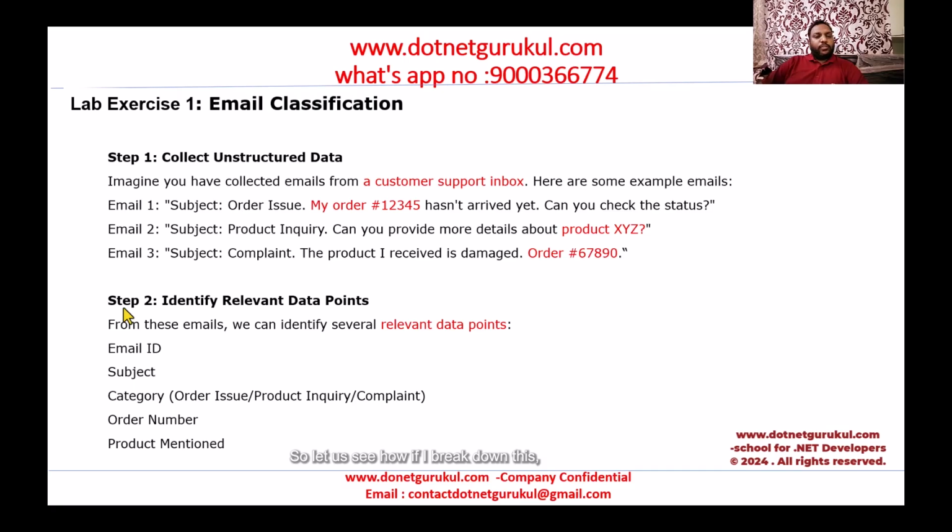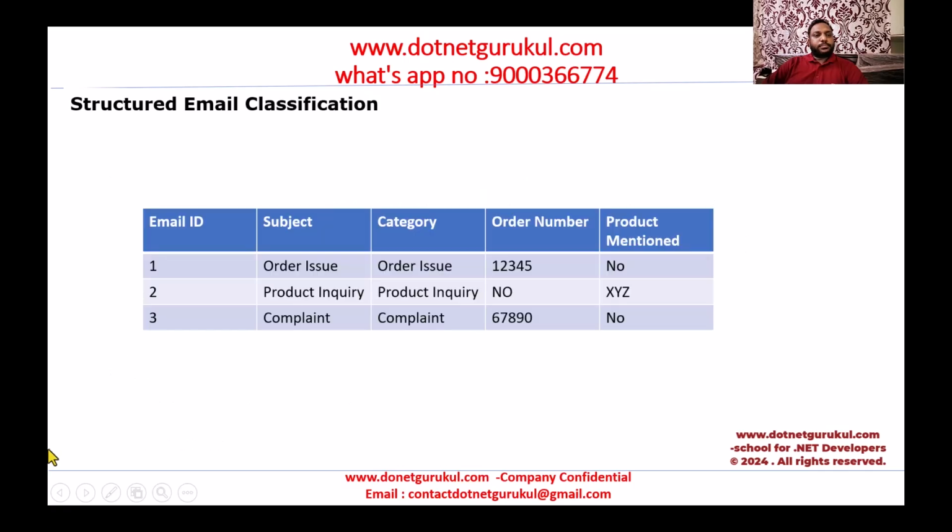Let's see how I break down this unstructured data into structured data. Here is the structured email classification. I'm giving the email ID and subject, and I am giving the category, the order number, and the product mentioned. Here the email ID doesn't exist in the real world. It is just to identify a particular row. So whenever I want to know the orders related to particular email IDs, I can read this particular row easily, right? So this is nothing but to identify a particular row.